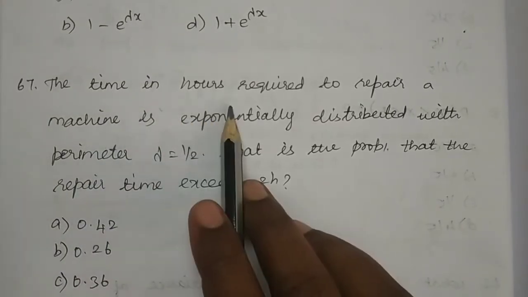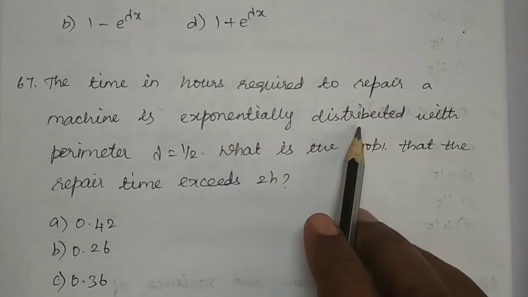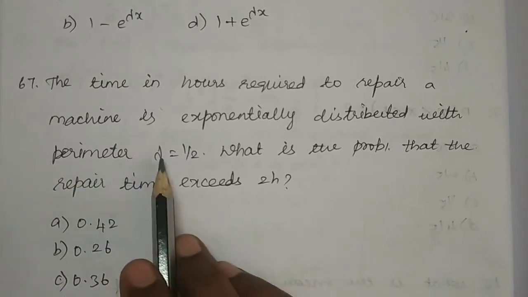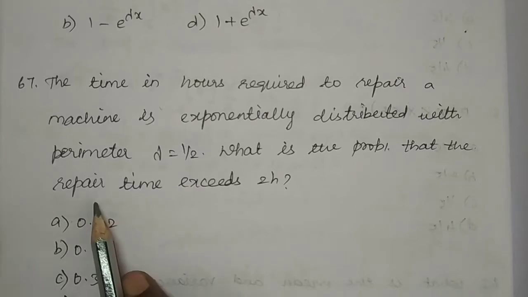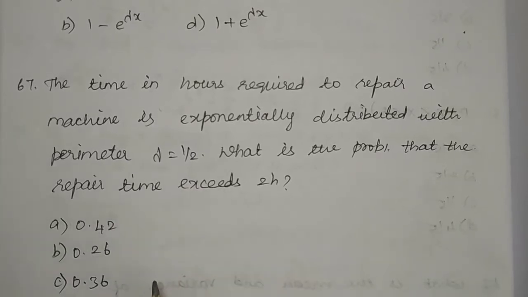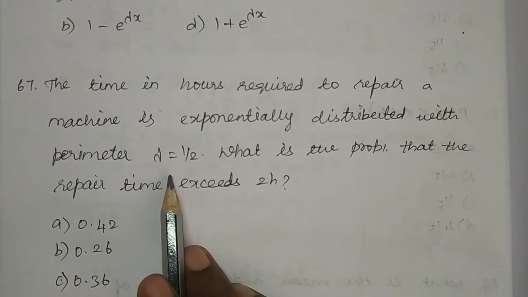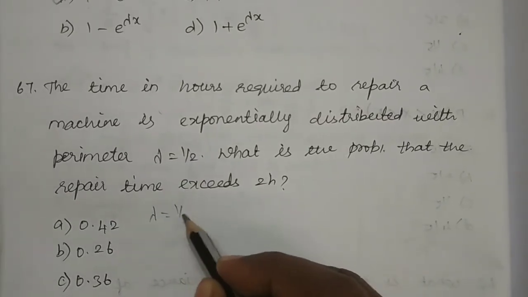The time in hours required to repair a machine is exponentially distributed with parameter lambda equal to 1 by 2. What is the probability that the repair time exceeds 2 hours? Here they have given the lambda value as 1 by 2. So lambda is 1 by 2.